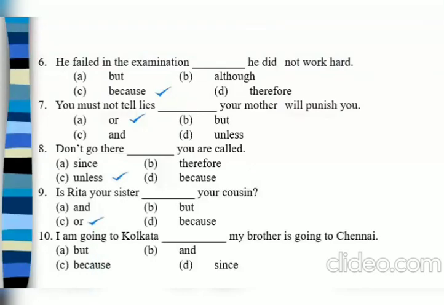I am going to Kolkata dash my brother is going to Chennai. Now here the opposite ideas are given. One is going to Kolkata and one is going to Chennai. But my brother is going to Chennai. So this is how this exercise is. I hope you understood and enjoyed it. Thank you, children, and practice the same in your grammar book. Go through all the exercises.